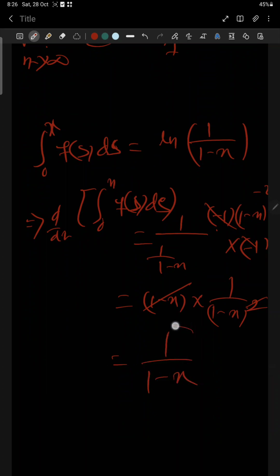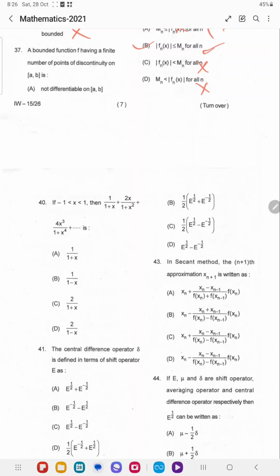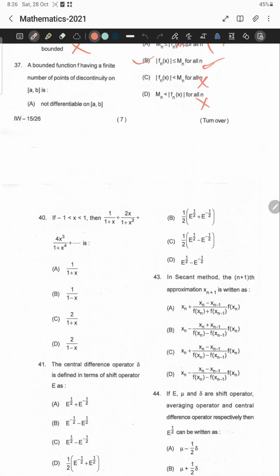Okay, so the final answer is this one, and on the left hand side, by using the fundamental theorem of calculus, it gives f of x. So we will finally get f of x equal to 1 by 1 minus x. So option A is not true. Option B is the correct answer. Option C is also false. Option D is also false. Therefore, for question 40, the correct answer is option B.